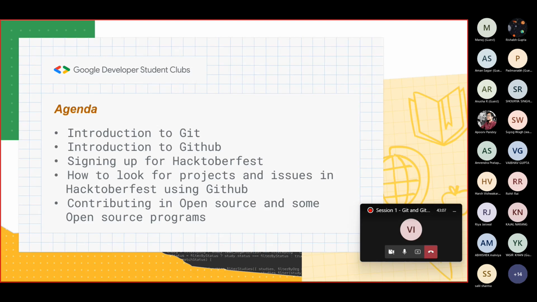So in the introduction to Git part, we'll be talking about how Git started, some motivation and importance of why Git was created, and we'll also look into some basic Git commands. We'll also create our first Git repository. We'll also look into some terms such as push, pull, merge, rebase, Git branching, and everything.